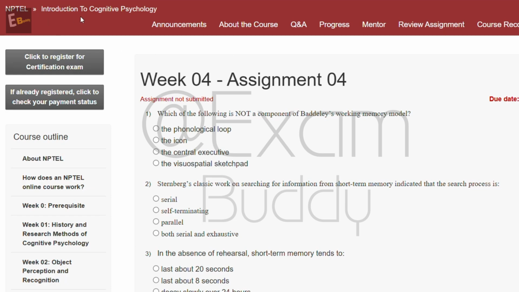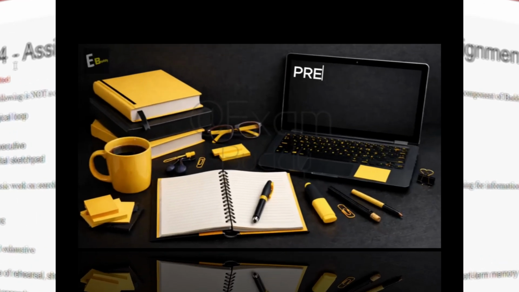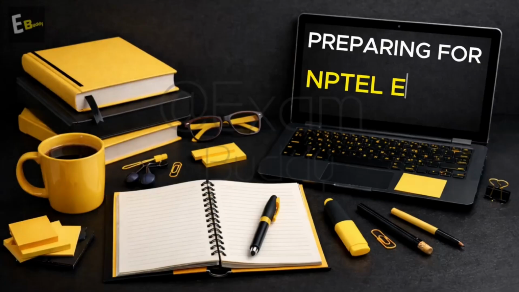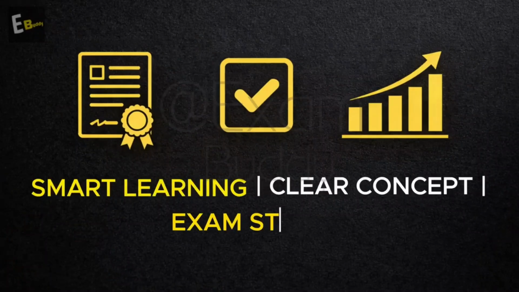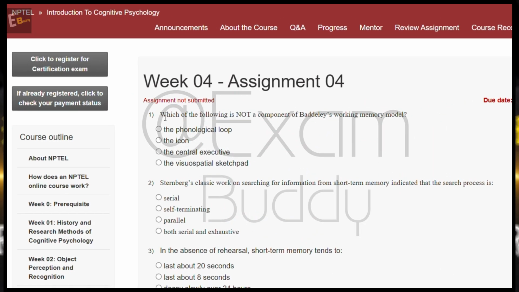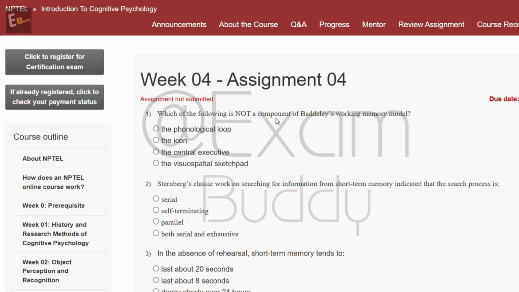But so now we do the assignment of Introduction to Cognitive Psychology, week 4. The first question is: which of the following is not a component of Baddeley's working memory model? Option A, the phonological loop; option B, the icon; option C, the central executive; or option D, the visuospatial sketchpad. And the answer is option B.